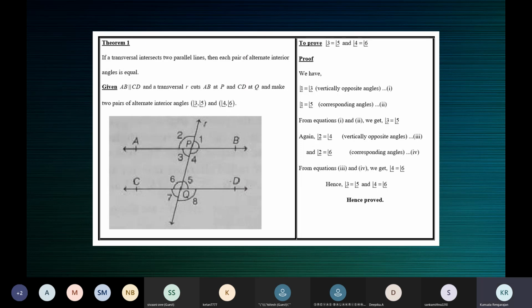When you're trying to prove this, you don't know the others exist. So you cannot make use of them because you don't even know that they exist. You only know the corresponding angles axiom, its converse, vertically opposite angles are equal, and the linear pair axiom. You only know these, and with these you're trying to get new results. Think of yourself as a mathematician who's trying to find out new things one after the other. So when you're trying to find something new, you can use what you've already proved earlier.